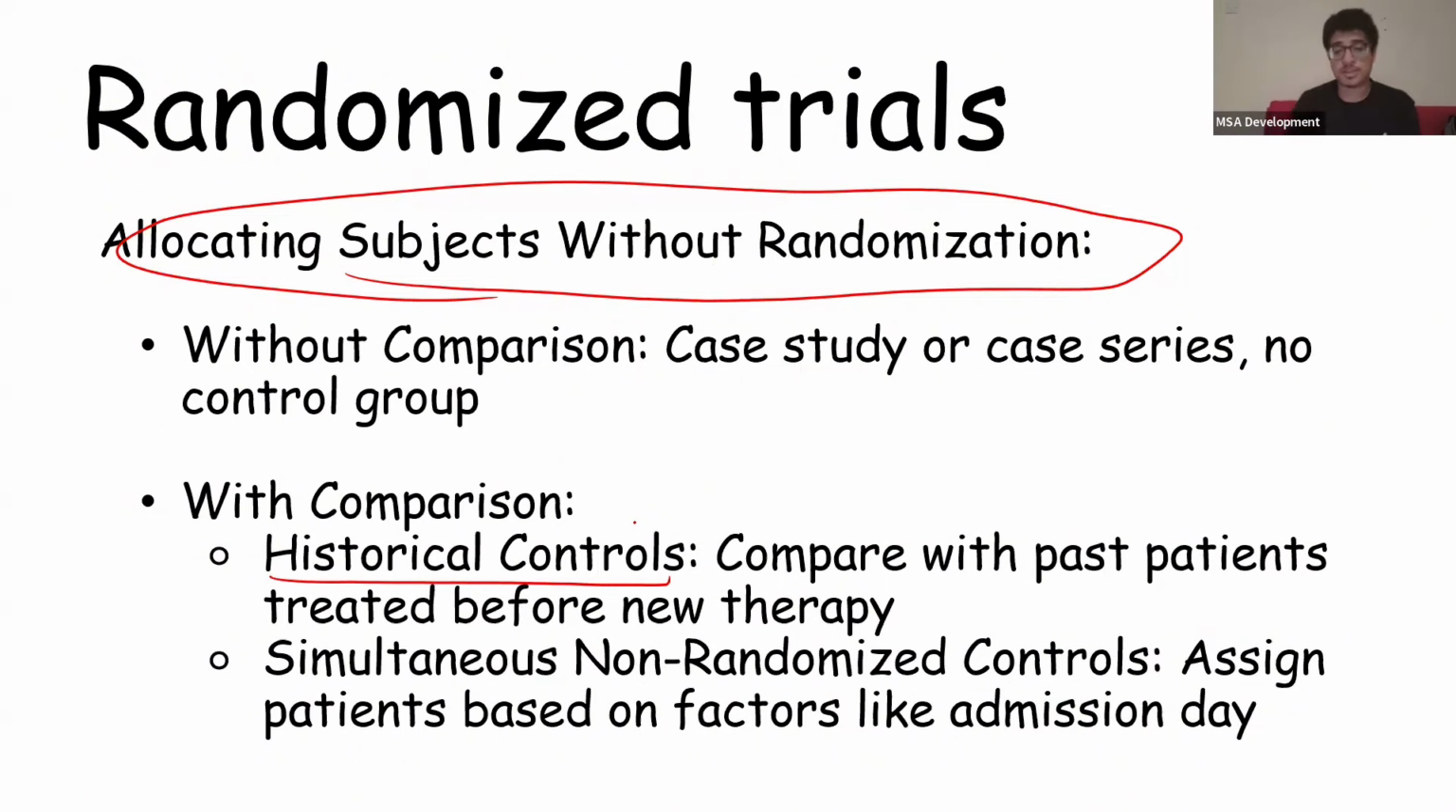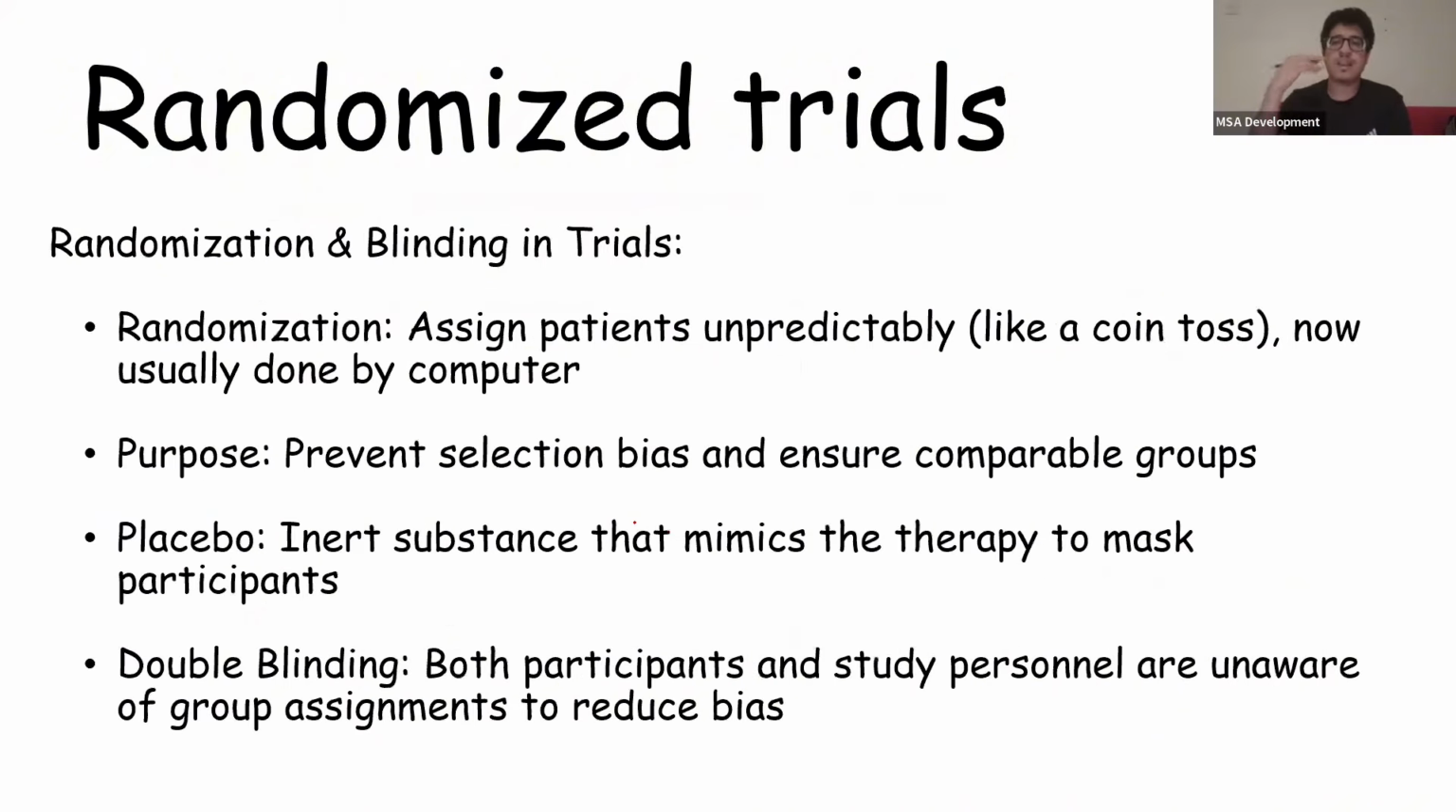There's also a non-randomized control where we assign patients based on factors like admission day. So Sunday you're getting the new drug. Monday you're getting the old drug. Tuesday you're getting the new drug. Wednesday you're getting the old drug. Something like that. Okay. All of it, since it's not randomized, results in bias, mistakes. It's kind of useless. That's why randomization and blinding is the best.